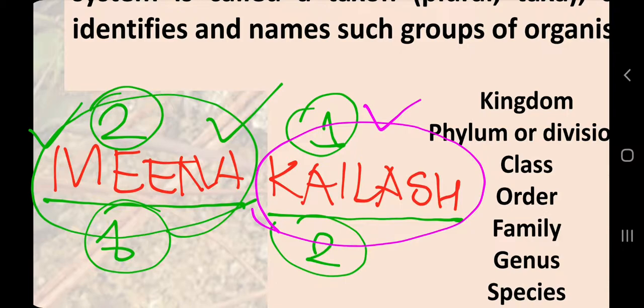surname. When I was a child, a student, if anybody in my society, friends or relatives asked about my name, I would simply tell that my name is Kailash. Then they would say, tell me more, what is your surname? Because they wanted to know my origin, my language, my community, my group. So one part of our name signifies ourselves, and another part signifies our community or our group. So naming of people in our society is somewhat based on our groupings.